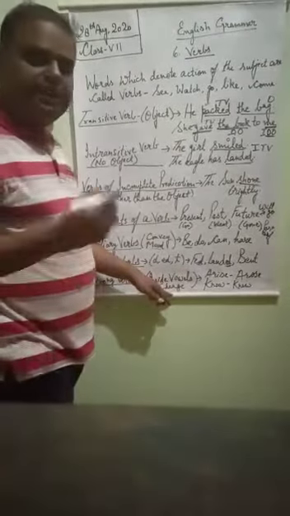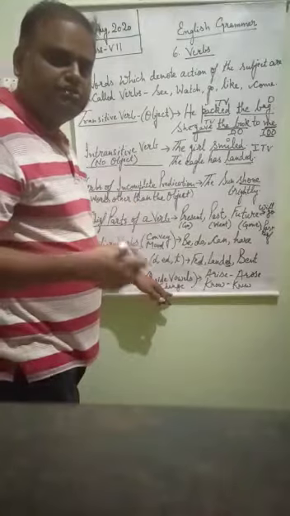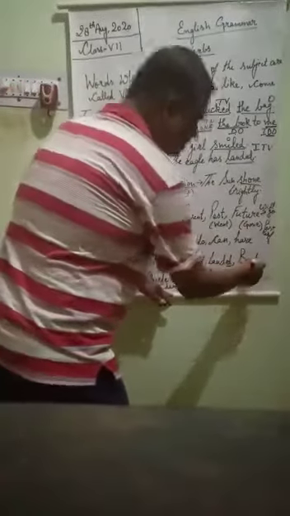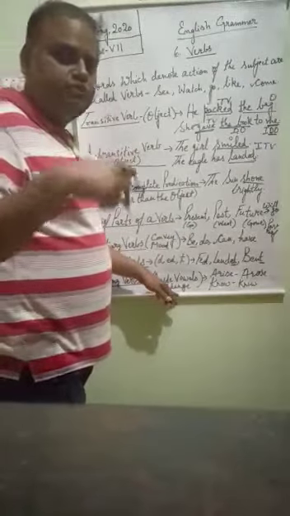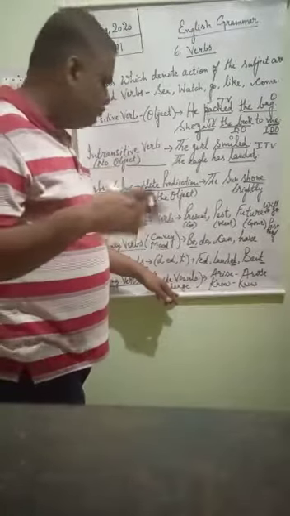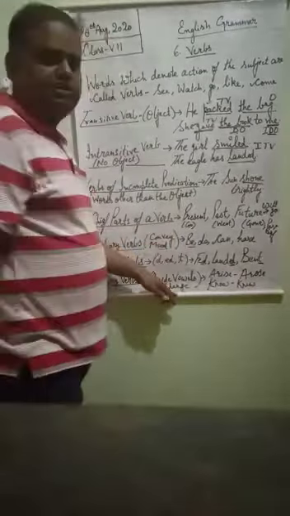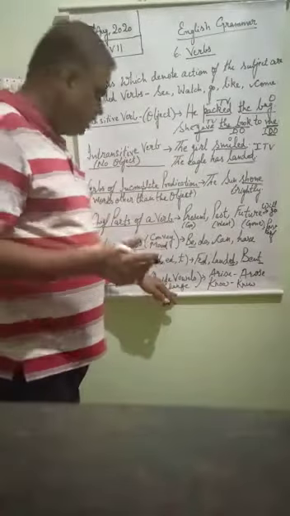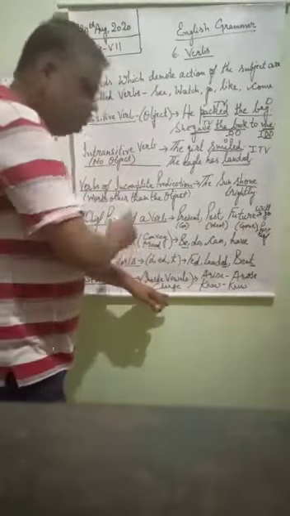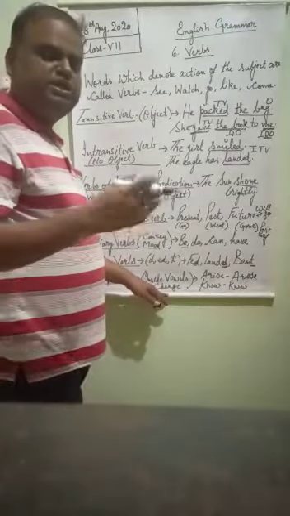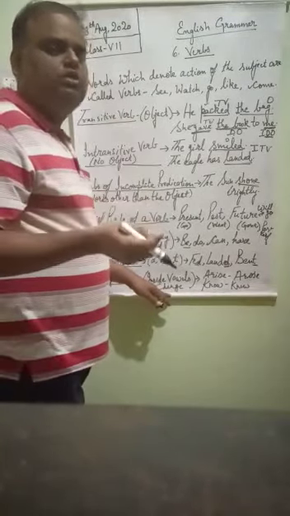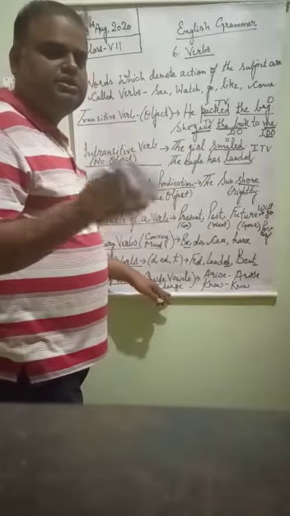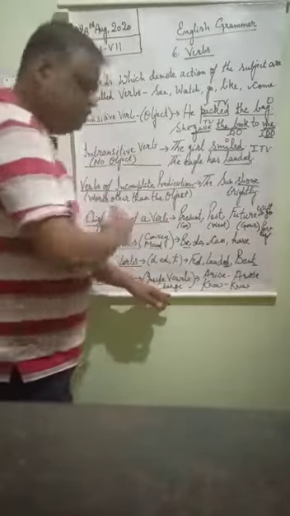If I say bend, B-E-N-D, the past tense of bend will be bent, only t is added. Where, when the form of the verb is changed, we have to add only d, ed and t, or en, in the last, those types of verbs are called weak verbs.